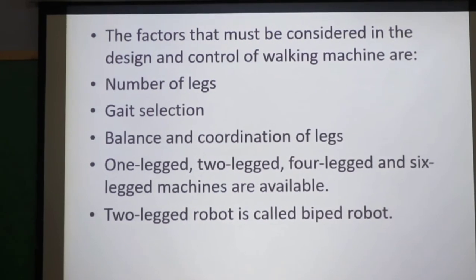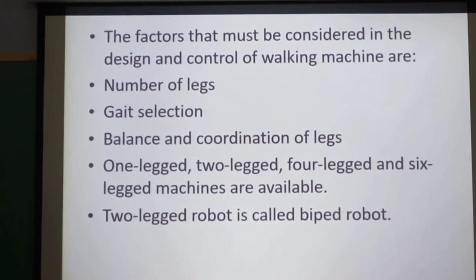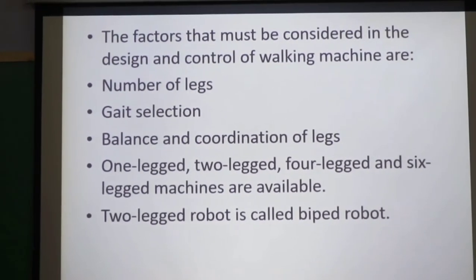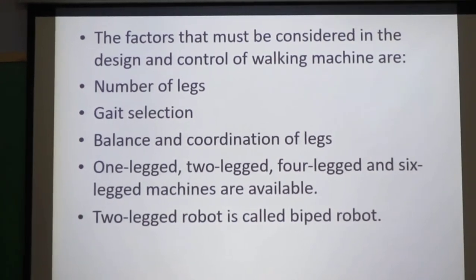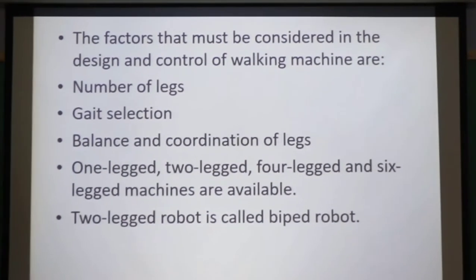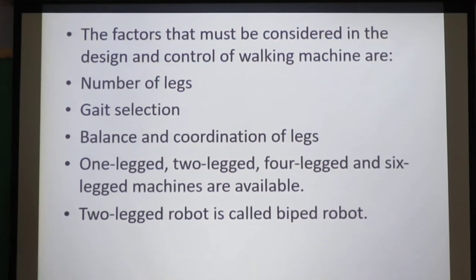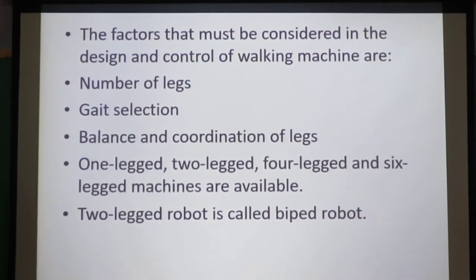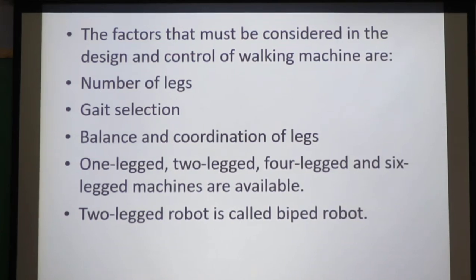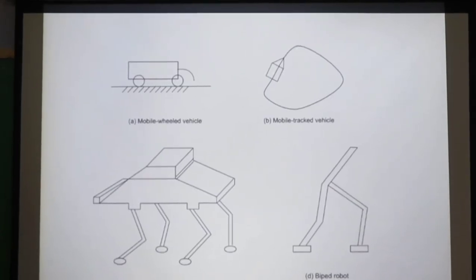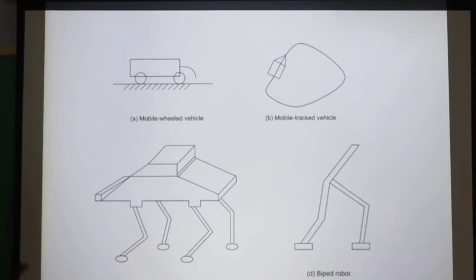Next slide. The factors that must be considered in designing walking robots are number of legs, gait selection, that means posture selection, balance and coordination of the legs. All the legs have to be coordinated and balance should be there. In classification, 1 leg, 2 leg, 4 leg and 6 leg mechanisms are available. 2-legged robots are called biped robots.